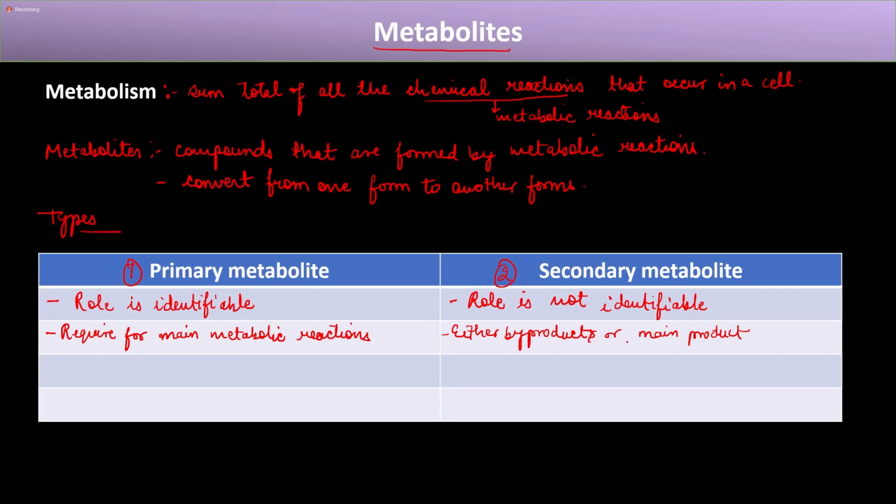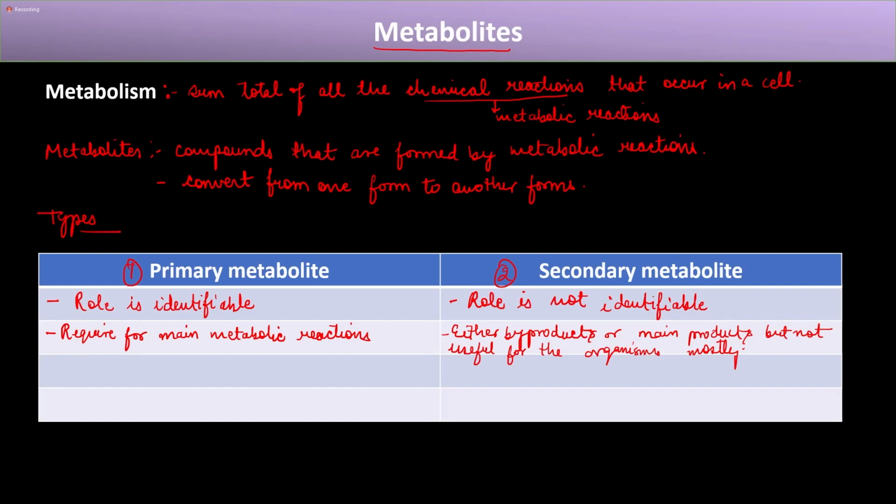So these are either byproducts or main products, but mostly not useful for the organisms.